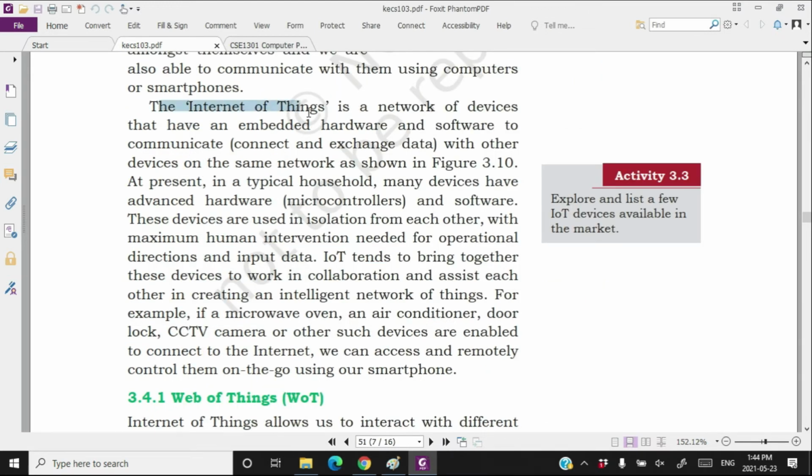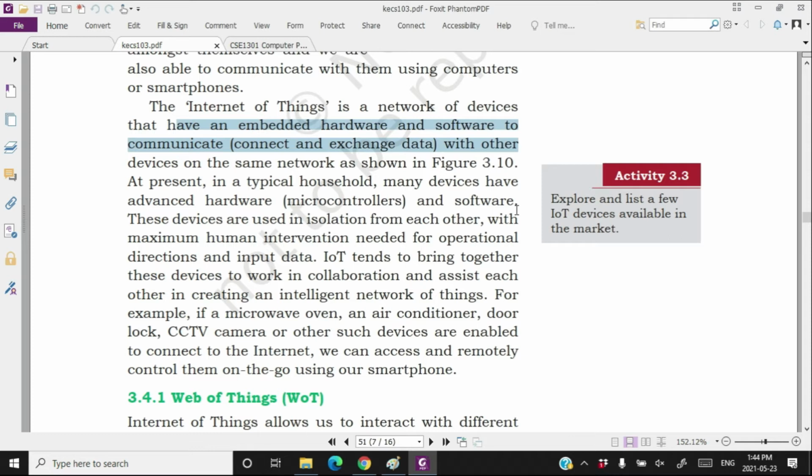So the Internet of Things is a network of devices. Now we will not say it is a network of computers, we will not say computer networks. But Internet of Things is a network of devices that have embedded hardware and software to communicate with each other. Of course, your refrigerator is not a computer.